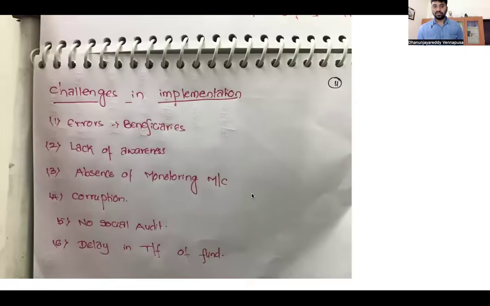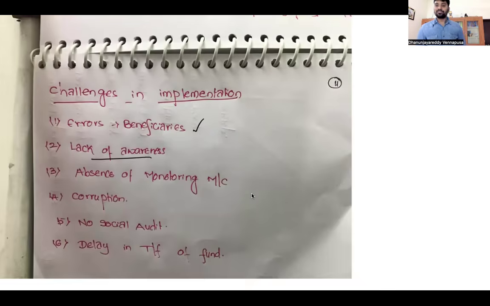What are the challenges in the implementation of this? Beneficiary errors. People who should not get, they are getting. People who should get, they are out of the beneficiaries list. So there were inclusion errors and exclusion errors.